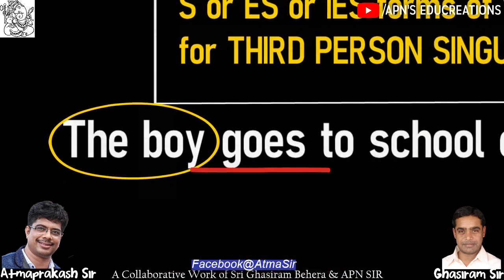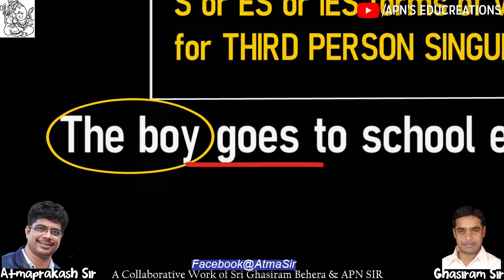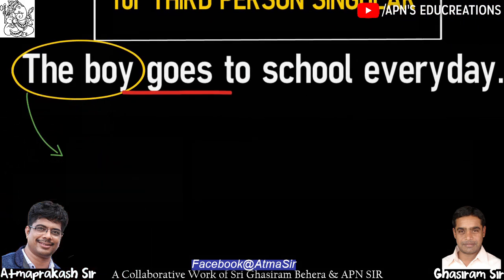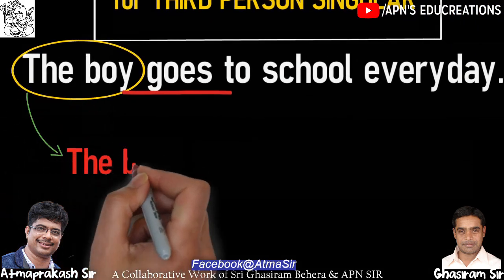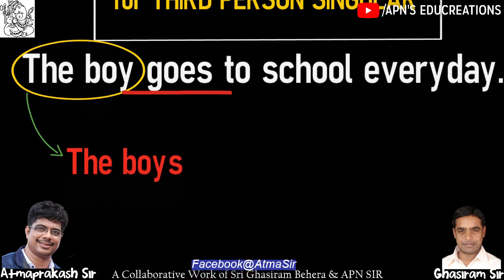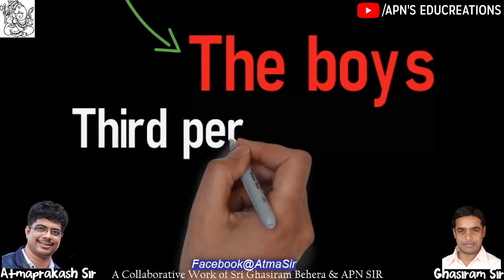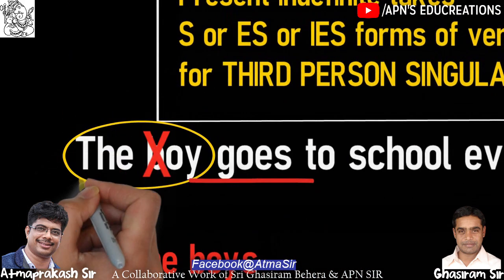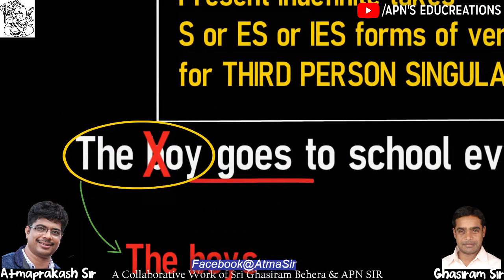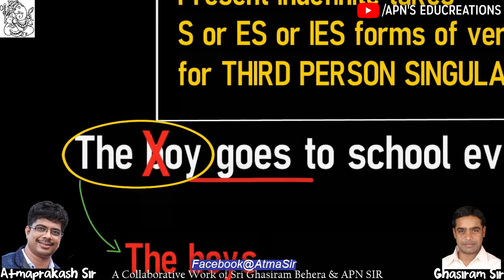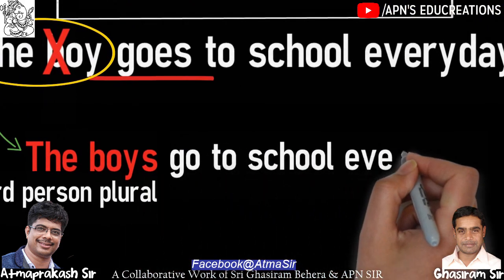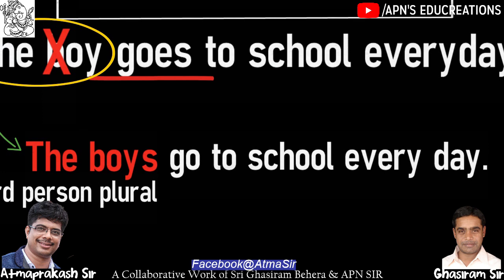Hence, the verb go takes es and becomes goes in the sentence. If we rewrite the sentence with the subject the boys instead of boy, making it plural, then the subject will be third person and plural. It is no more third person singular. As a result, the sentence will be the boys go to school every day.